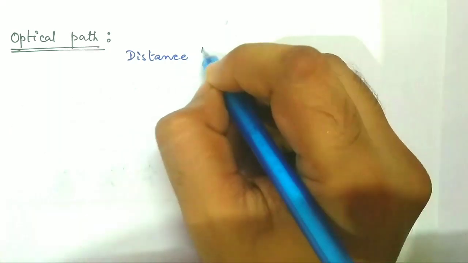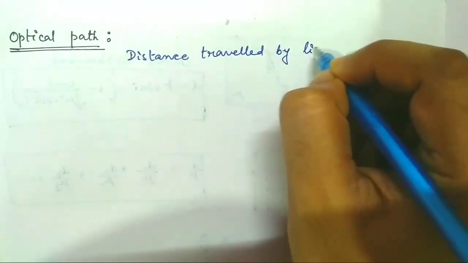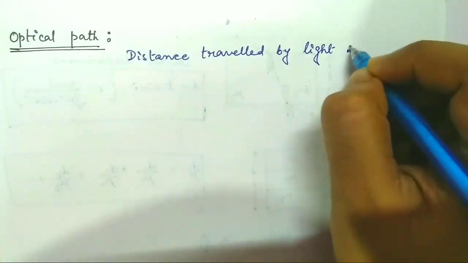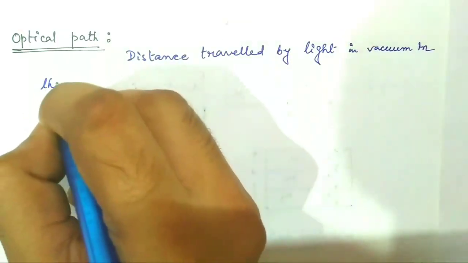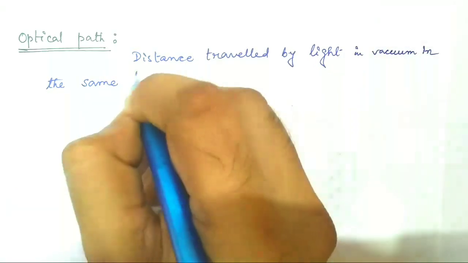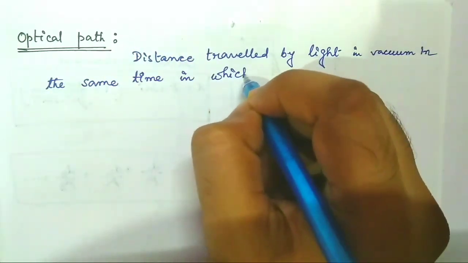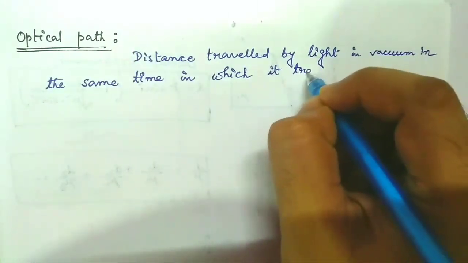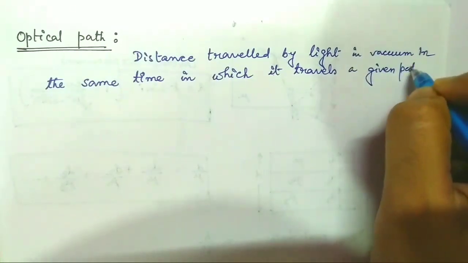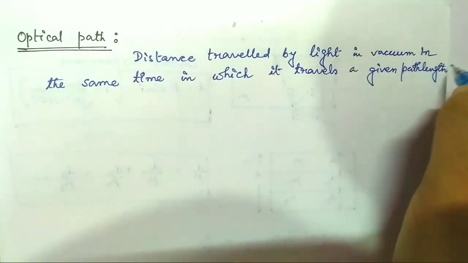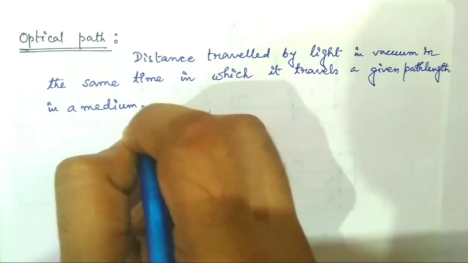The distance travelled by light in vacuum in the same time in which it travels a given path length in a medium.